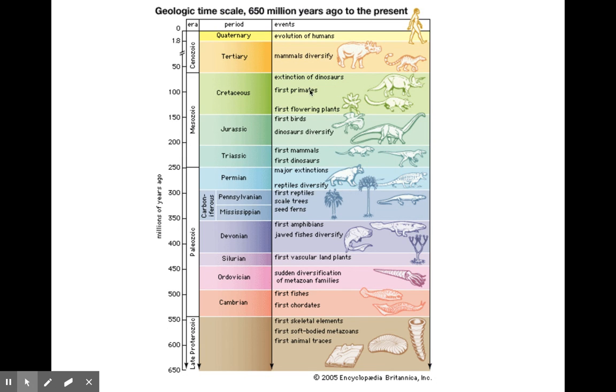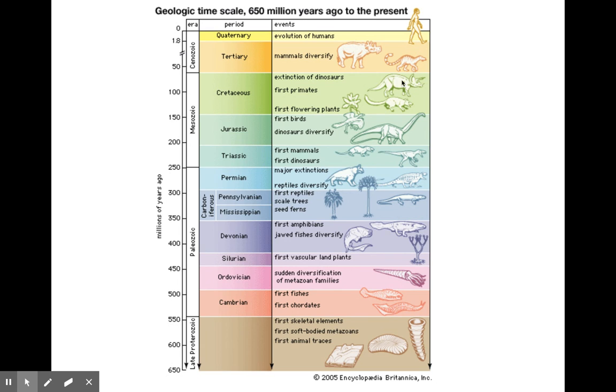And then we have our first primates, right? Those would be like monkeys and non-monkeys, chimpanzees, apes. And then we all know about the asteroid. The dinosaurs ruled the land, while the mammals and the primates lived on the side. The dinosaurs got wiped out because they were so big, and the change in the environment really did not allow them to survive it. Other things did survive. Mammals survived. Birds survived. Flowering plants survived, right? A lot of things survived, but some things went out with the dinosaurs.